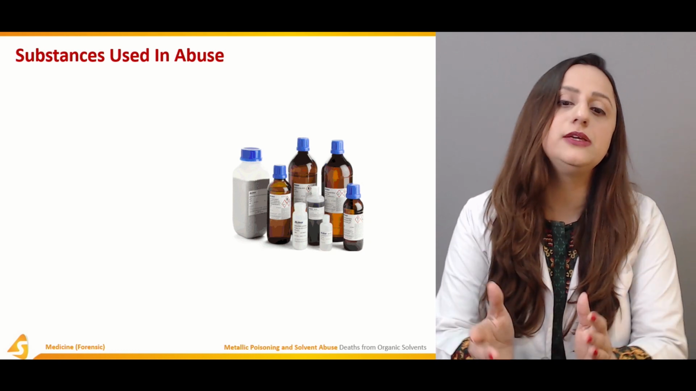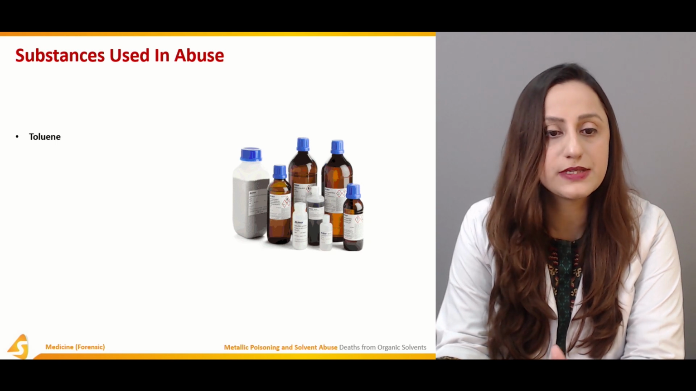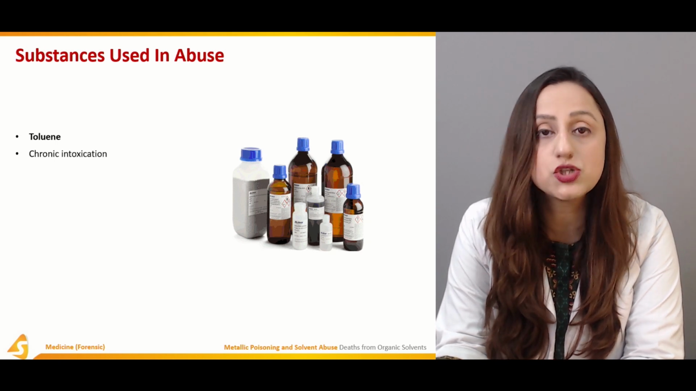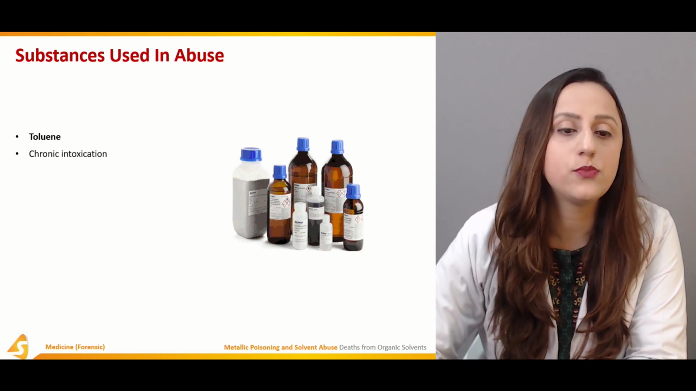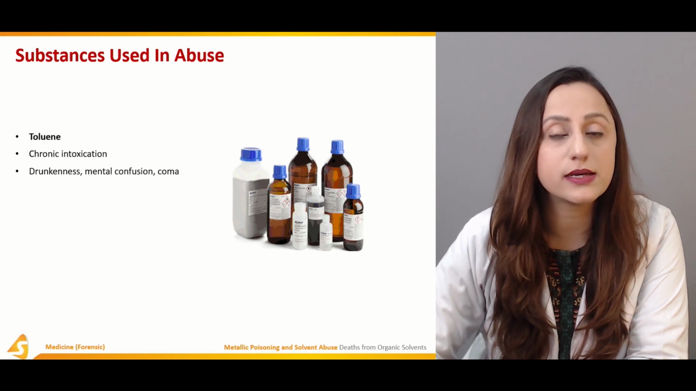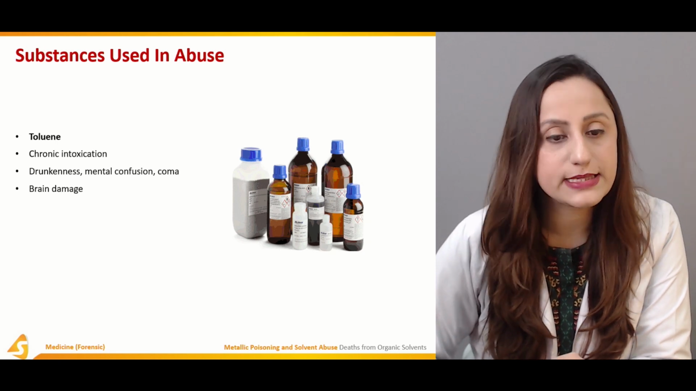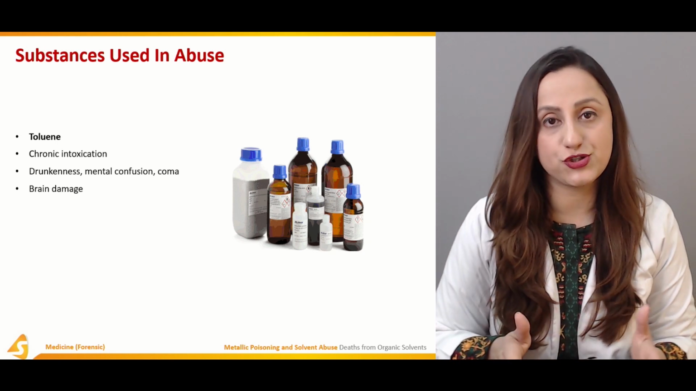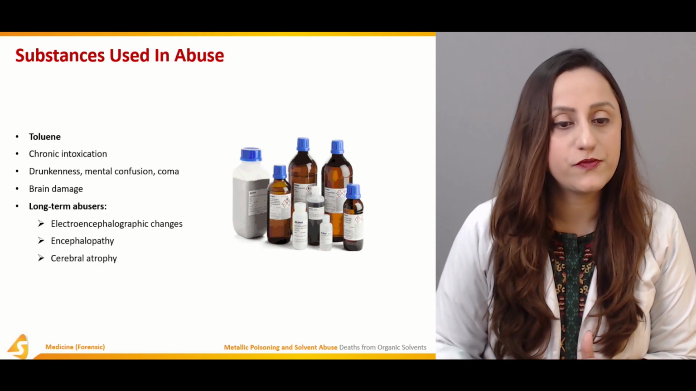Substances that are commonly used in abuse include toluene. Toluene is one of the substances being abused, and chronic intoxication is quite common in cases of toluene poisoning. Then we'll have drunkenness, mental confusion, and coma is also observed in these cases of toluene poisoning. Brain damage is one of the features here, and that is quite significant and frequently observed.